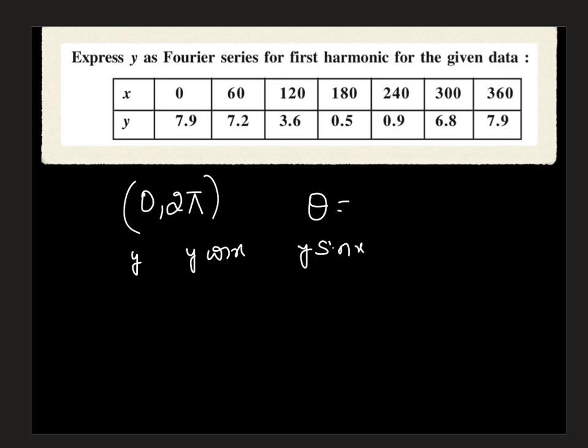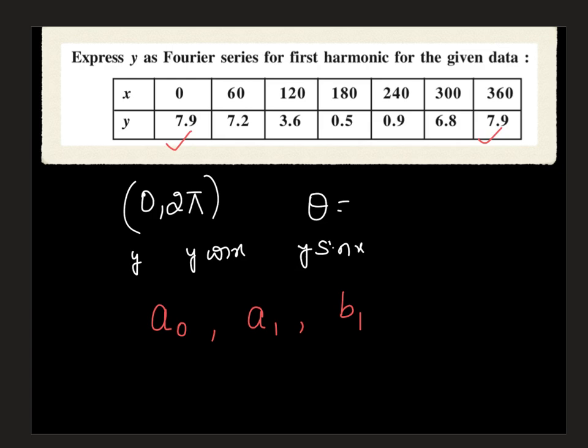Before that, very important, students, you have to check: for the first value of the interval and the last value of the interval, the y value must be the same, like this, 7.9. When you are calculating summation values, we are not using either the first one or the last one. We are neglecting either the first one or the last one when calculating the summation. So for what all Fourier coefficients do we require to find? A naught, a1 and b1.